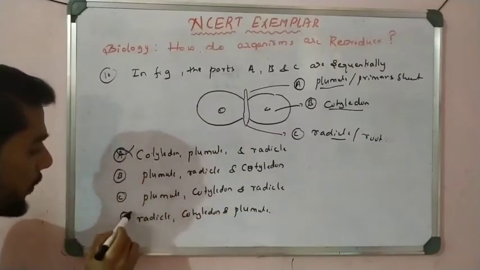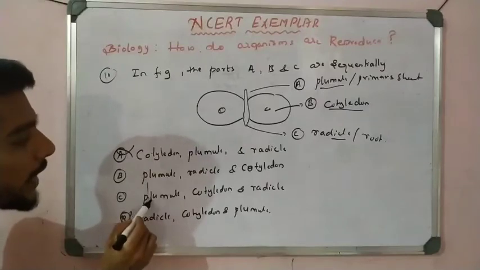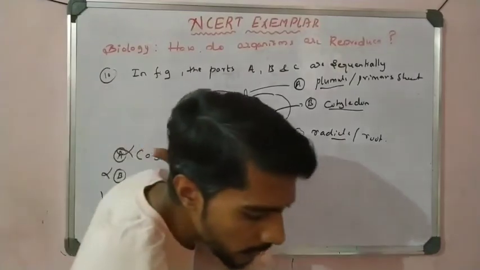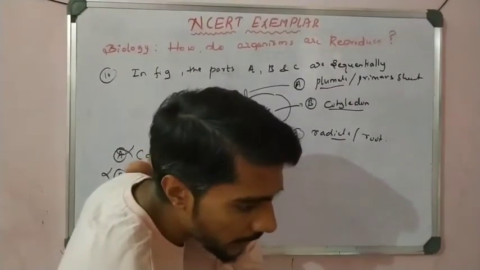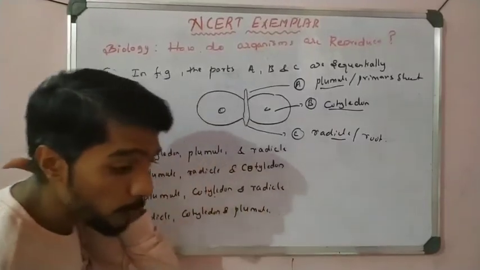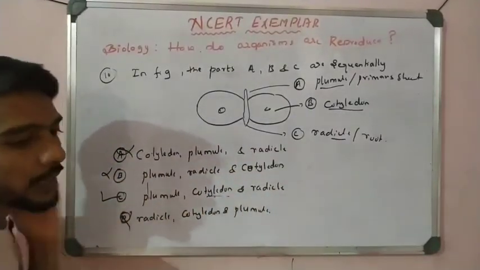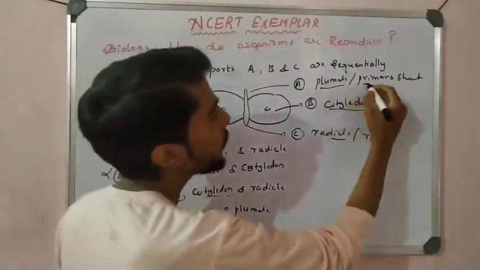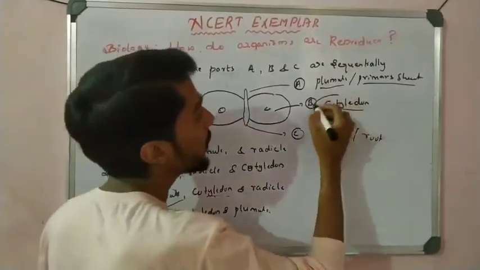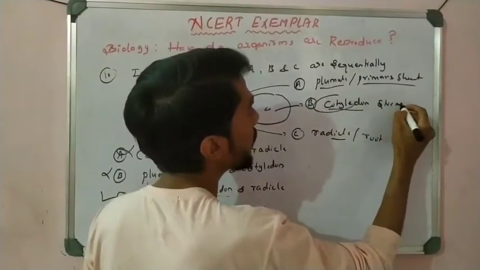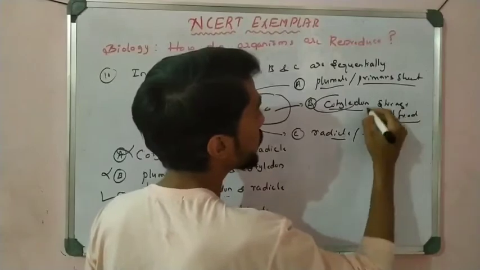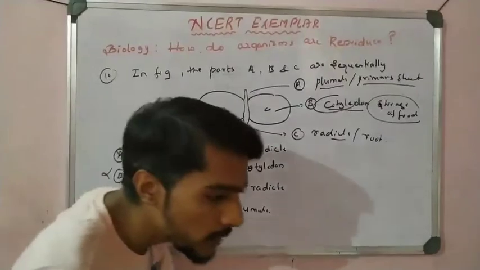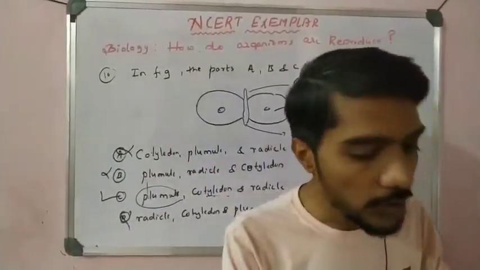So this is not possible because of plumule. So this is plumule, second is radicle, and then option C is correct, right? So option C is correct. First plumule, and then cotyledon, and then radicle, right? So this plumule is what? This is a shoot, right? Future plant. And the cotyledon what? Storage of food here. Okay, storage of food. We know about that. It is a storage of food here. And this is what? Root. It is a root which is a water conducting system, right? So this point you have to remember, students.